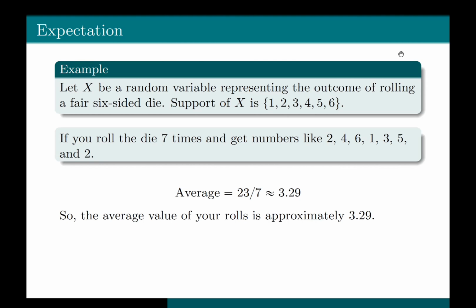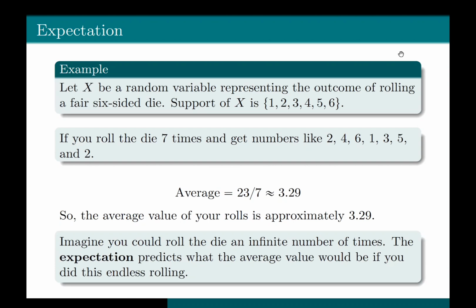Now, imagine you could roll this die an infinite number of times. So the expectation is like a magic number that predicts what the average value would be if you did this endless rolling. It's a theoretical average that considers how likely each outcome is.